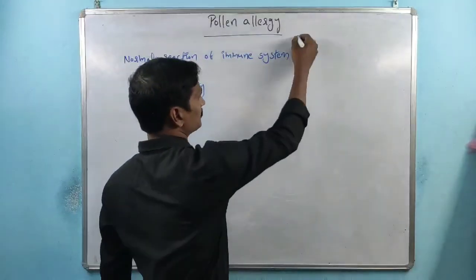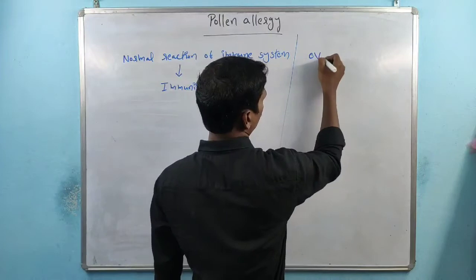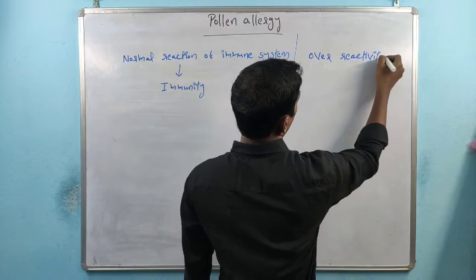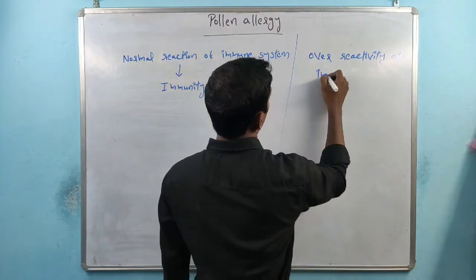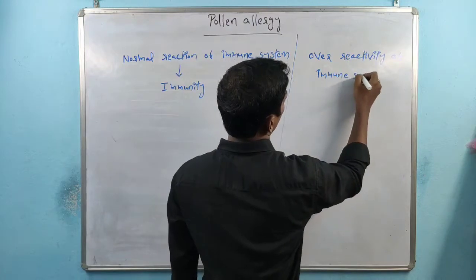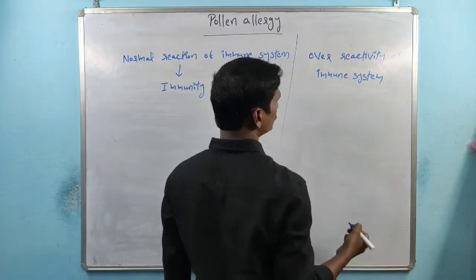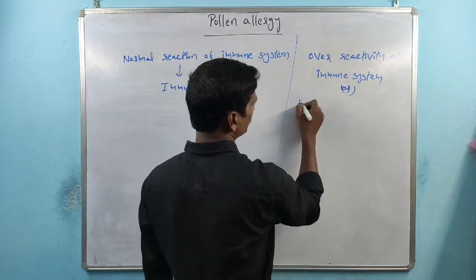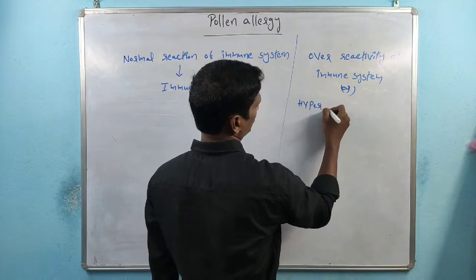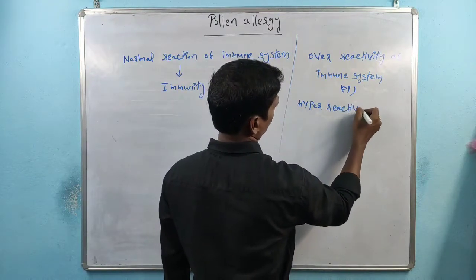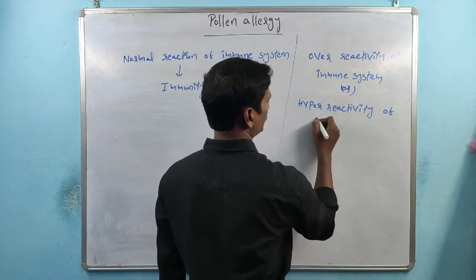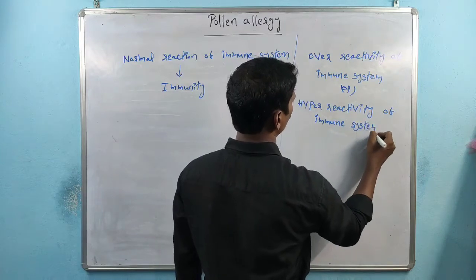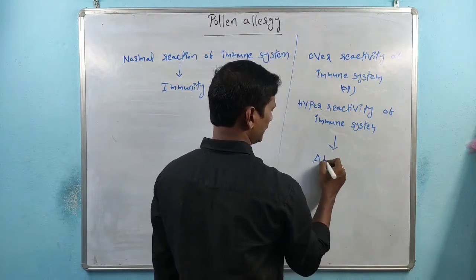But in some people, there is overreactivity of the immune system, in other words, hyperreactivity of the immune system. So this condition is called allergy.